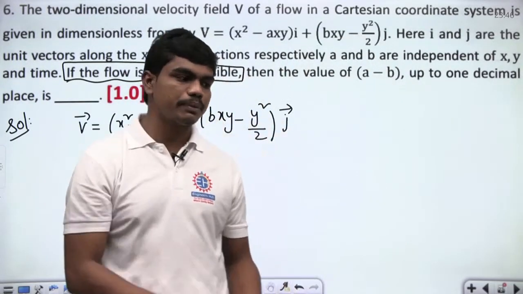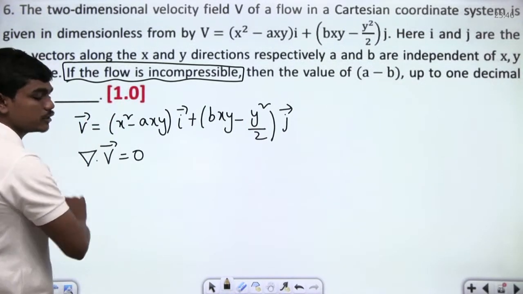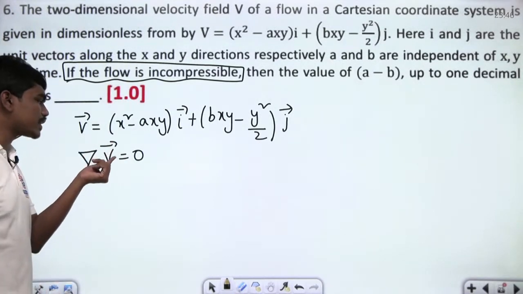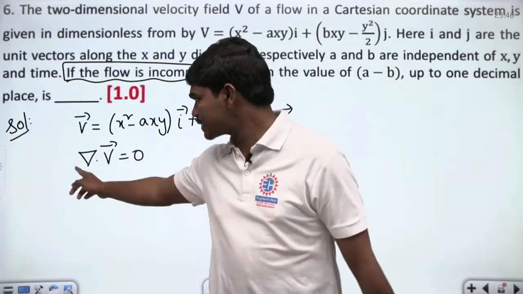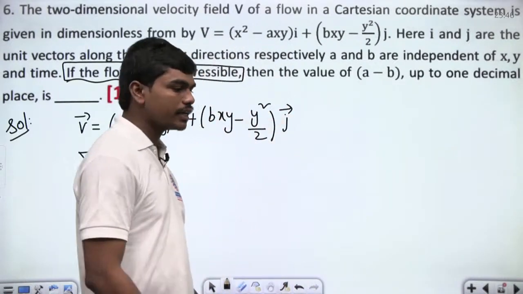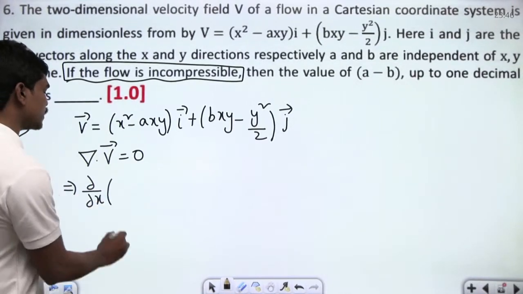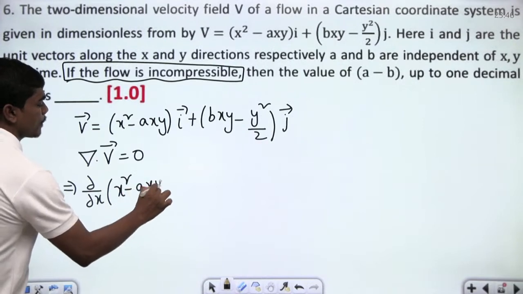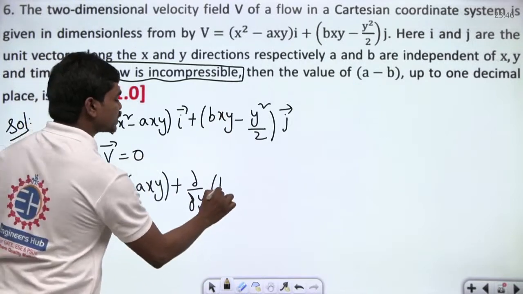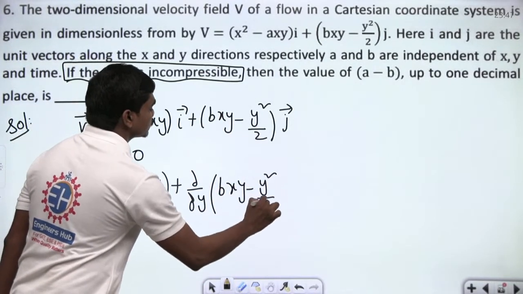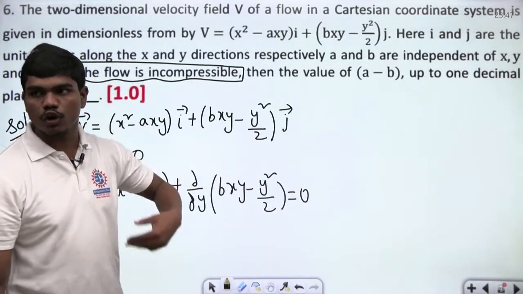Whenever the flow is incompressible, definitely the velocity vector should satisfy the condition that divergence of V bar is equal to 0. If the divergence of some vector is 0, we call those vector fields incompressible vector fields or solenoidal fields. So let us write this: dou by dou x of the term x squared minus axy, plus dou by dou y of the term bxy minus y squared by 2. This has to be 0. This is the condition governing us because it's clearly given the flow is incompressible.